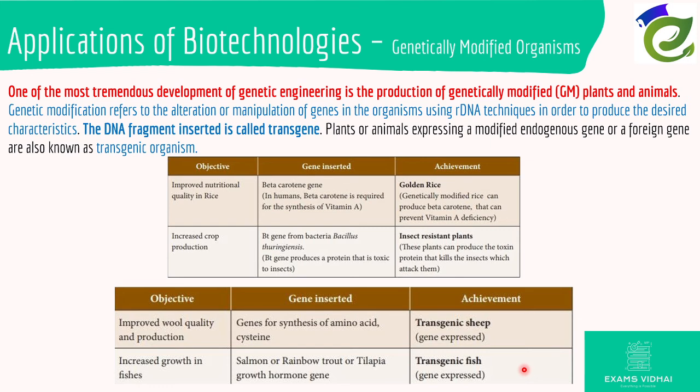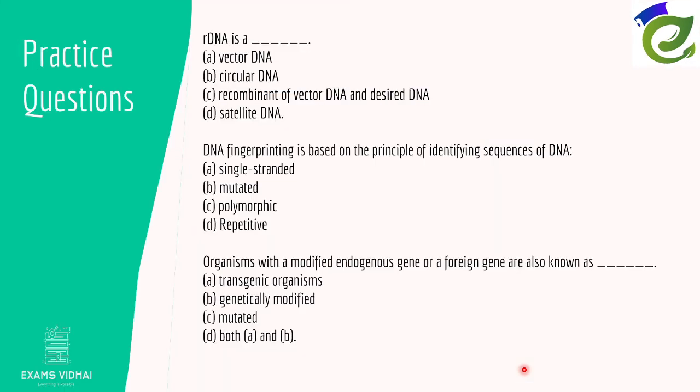So let's end this video with 3 practice questions. rDNA is what? And the next question is, DNA fingerprinting is based on the principle of identifying what sequences of DNA? And the next question is, an organism with modified endogenous genes or a foreign gene is also called what? So you can pause this video and answer to yourself. And now I'll be listing out the answers for these questions.